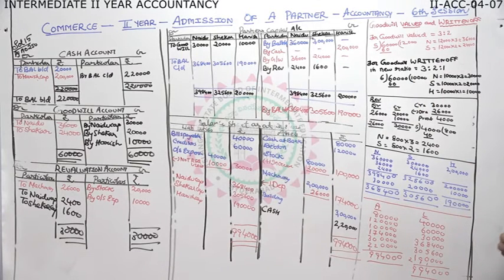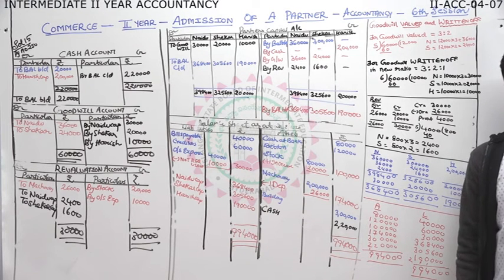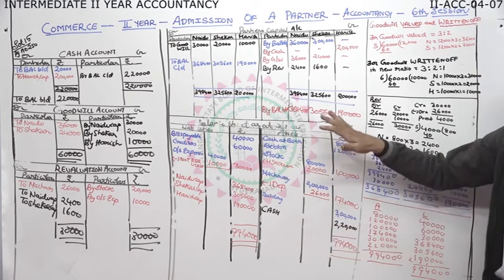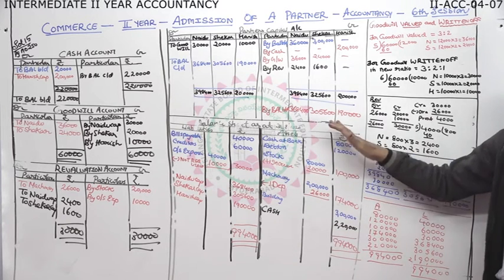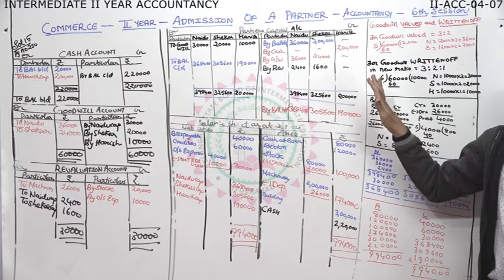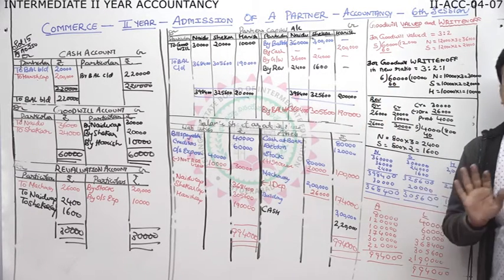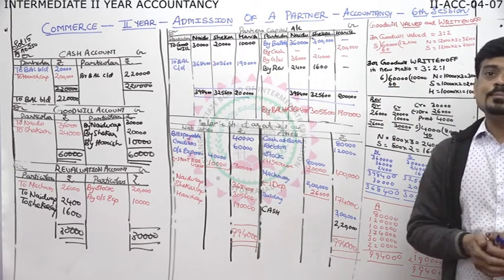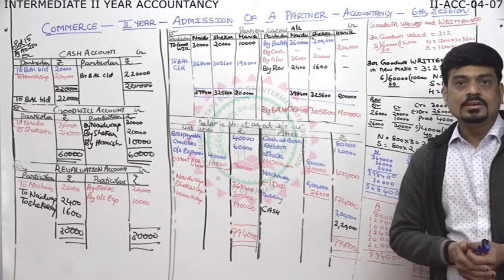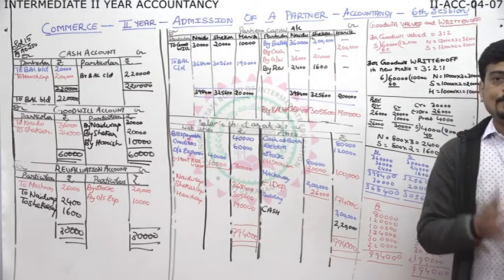So, if you see here, without any difficulty, in a very pleasant manner, in a very easy and systematic manner, we have done admission of a partner. So, whenever you come across a problem, general adjustments are there here. Like first one, always in admission, it will be about capital. Blindly, you can write cash to capital.